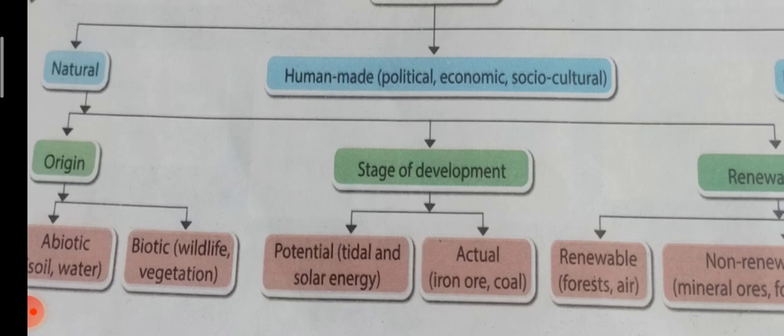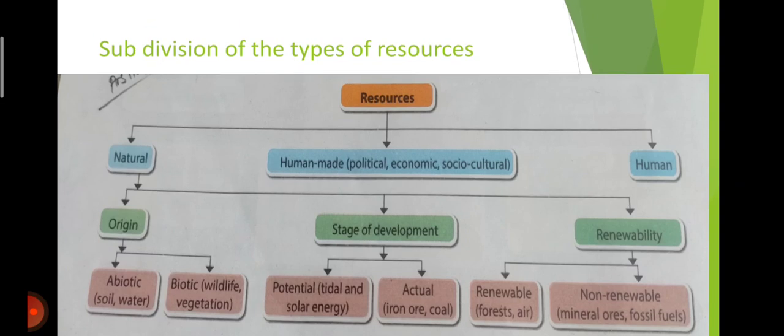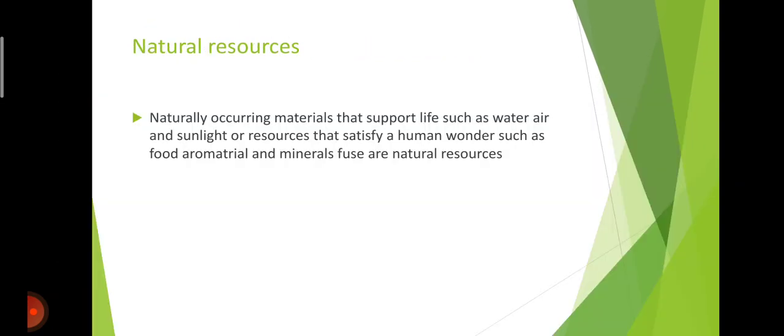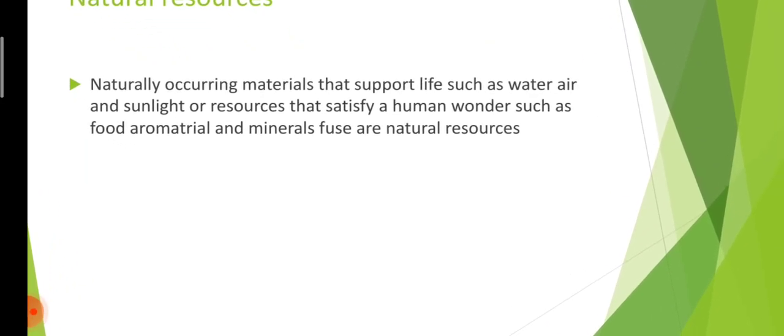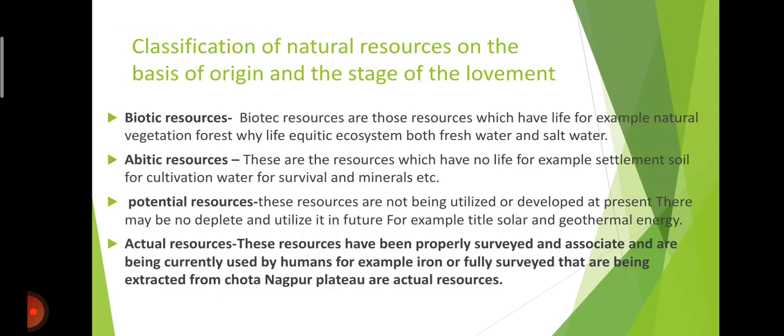Now we will discuss these separately from the next slide. Natural resources. Naturally occurring materials that support life, such as water, air, sunlight. Resources that satisfy human wants, such as food, materials, minerals, fuels, are natural resources.